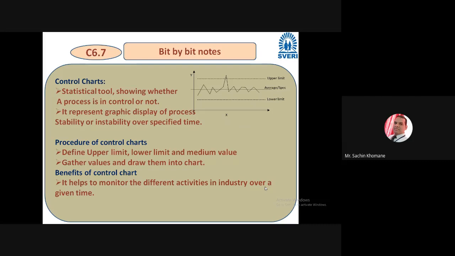For example, in the chemical industry, over time certain reactions are happening in a reactor. For the first second, how much heat is generated, the second second, how much heat is generated, the third second, how much heat is generated, right? Like that, if you want to plot, then control charts are very, very essential. So, I hope you got the clear idea. So, this is the last chart.